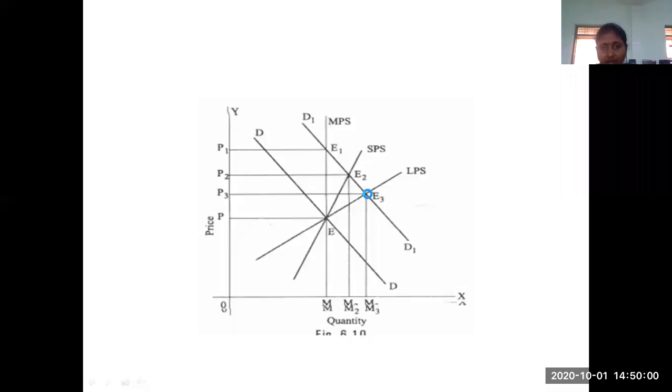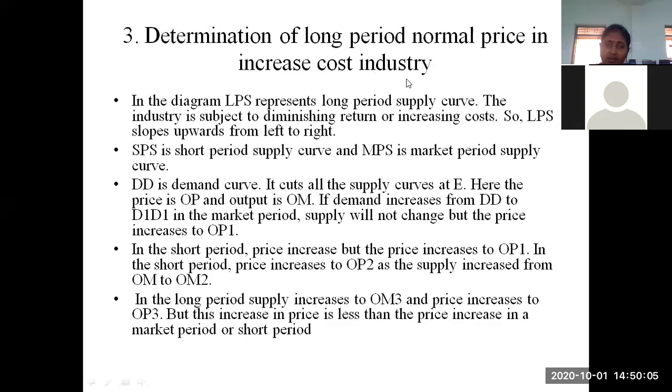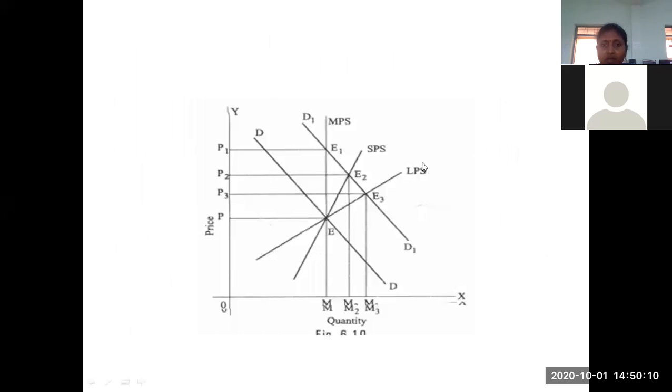What is the heading here? Increasing cost industry. Increasing cost industry means we are facing diminishing returns, so here we are increasing the cost of the commodities. That means the price values are going to increase, because when you increase the demand, the demand line is going to intersect at a point called E3. When you project this point onto the y-axis, the price value is P3. Previously it is 0P at the original demand, so whenever the demand is increased, the price level also increases.